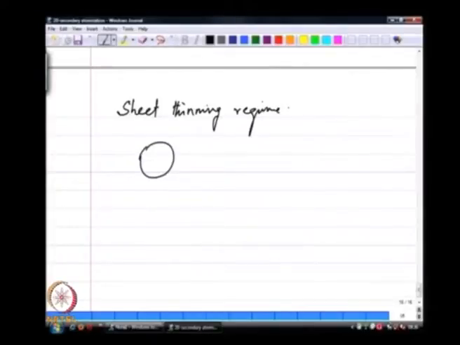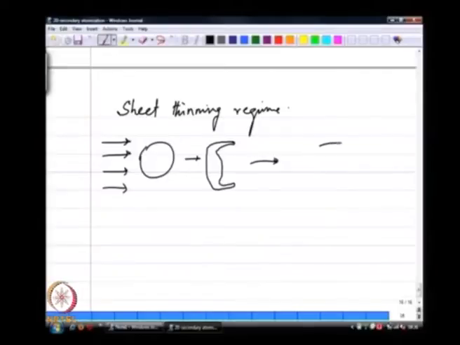where I start with a drop in a cross flow. This drop seems to produce a sheet like that. This is further elongated, and then I may have some drops being shed. I want to now write a model of this process. How do I do it?